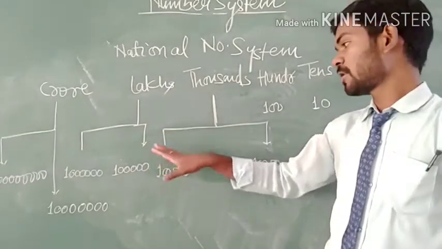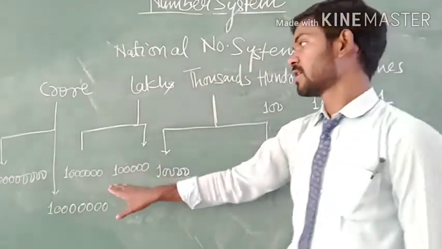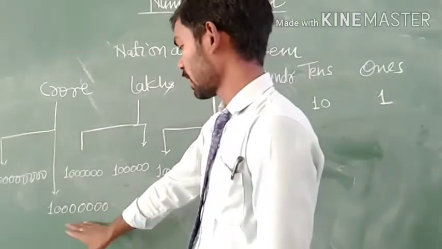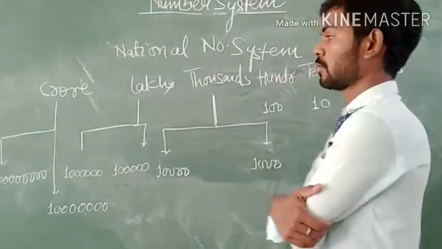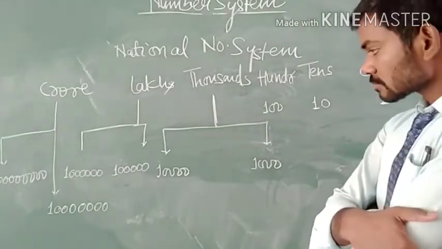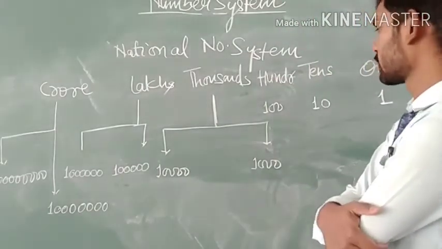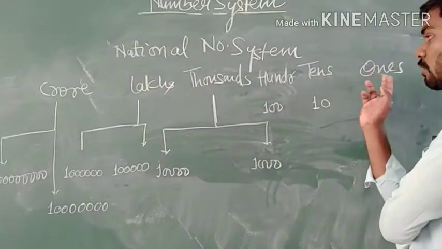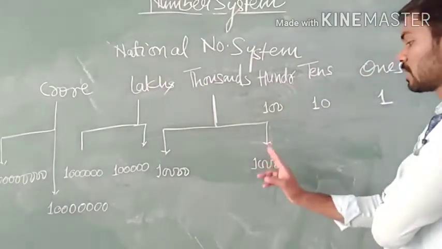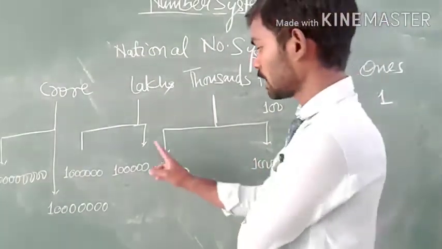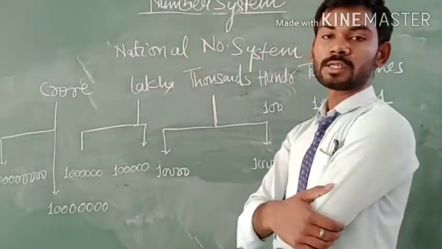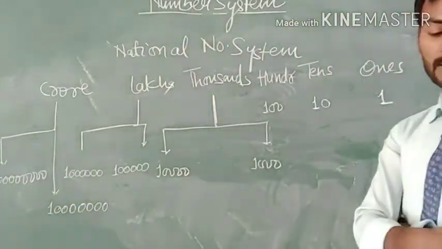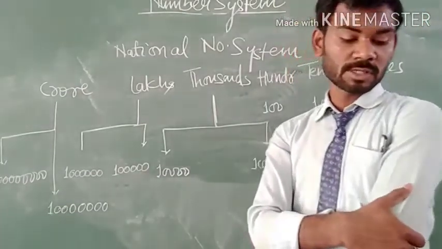Similarly, lakh is divided into 1 lakh and 10 lakh, and crore is divided into 1 crore and 10 crore. So this is the national number system, and we read it as ones, tens, hundred, thousand, 10,000, lakh, 10 lakh, crore and 10 crore. So this is the Indian number system.